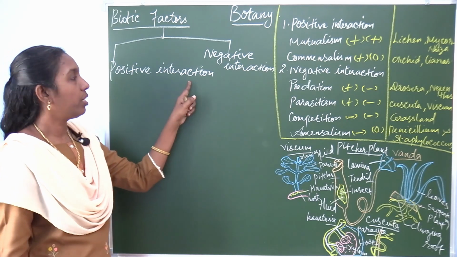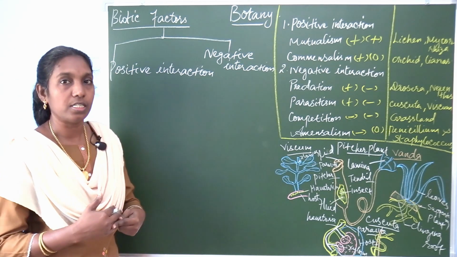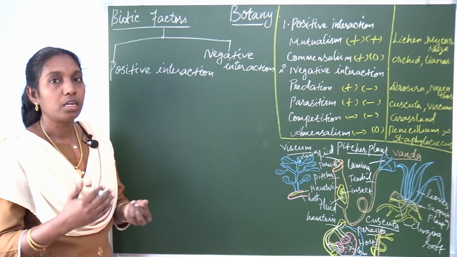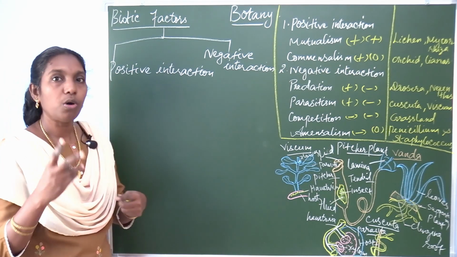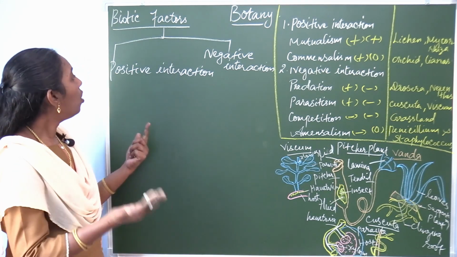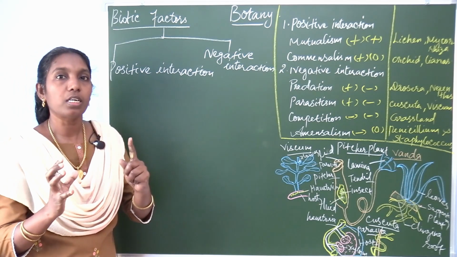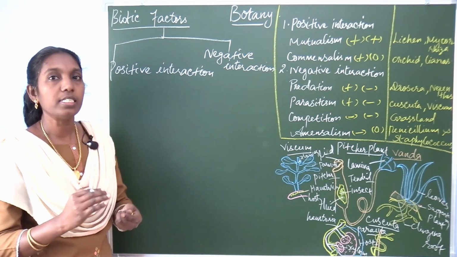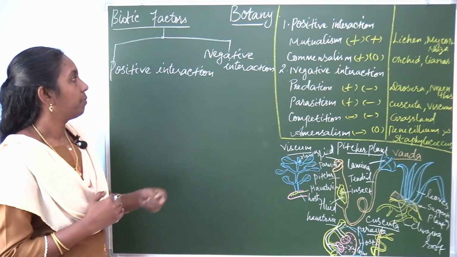In positive interaction, two organisms are involved, and among these two, both are benefited. Both organisms being benefited is called positive interaction.